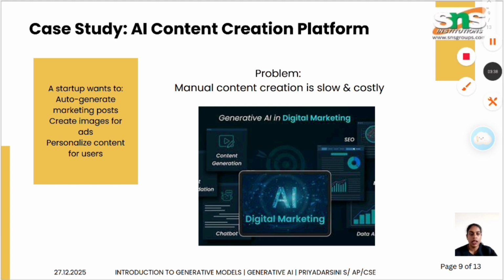Next, we will see a case study. Let's understand with a real world case study. Imagine a startup company that wants to auto-generate marketing posts, create images for advertisements and personalize content for users. The problem is manual content creation is slow and costly, and writers and designers require time and money. So what recent generative AI is doing is, when we want to create a poster or any content, we just ask the AI, it will generate new unique content and we use that.